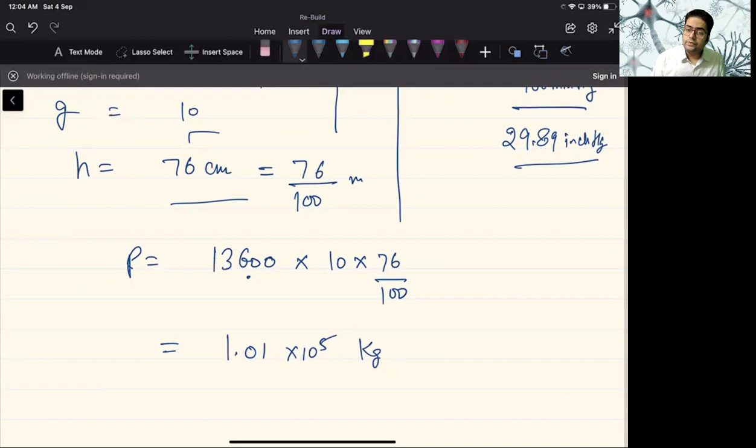Why do we use this meter square and other things? You have to reply in the comment box. So this is for you, you can do it. Newton per meter square is equal to Pascal. If you really want to calculate the pressure in terms of Pascal, Pascal is the SI unit. And how can you do it? So now let me tell you.